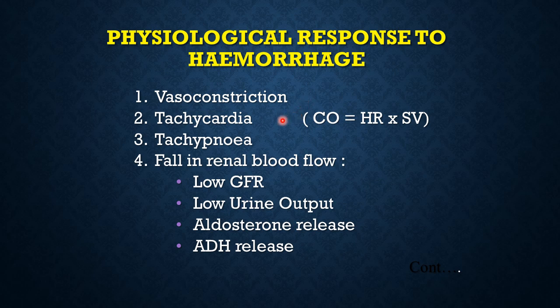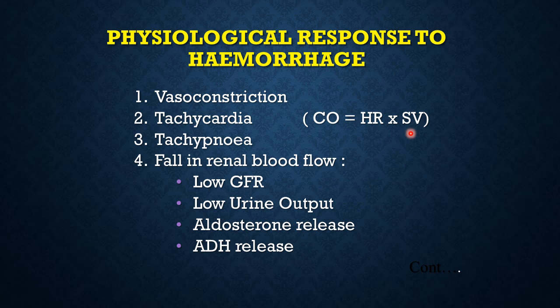Then tachycardia or increased heart rate. This is one sign that any doctor must look for through repeated checkups of an admitted trauma patient for primary survey, secondary survey, and tertiary survey. Why? Because we know that cardiac output is heart rate multiplied by stroke volume. Stroke volume depends on the venous return coming back to the heart.